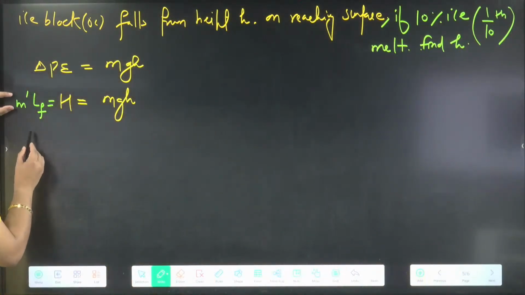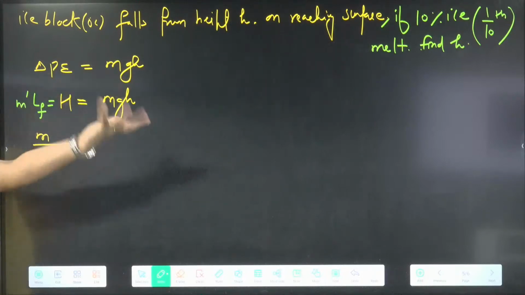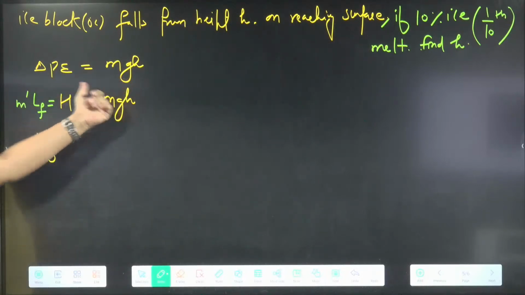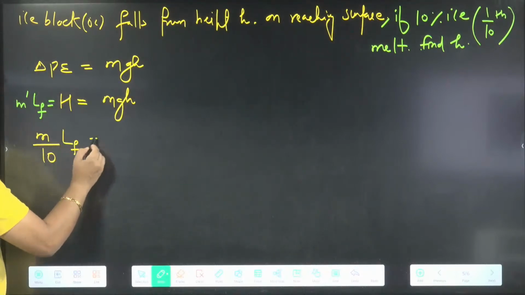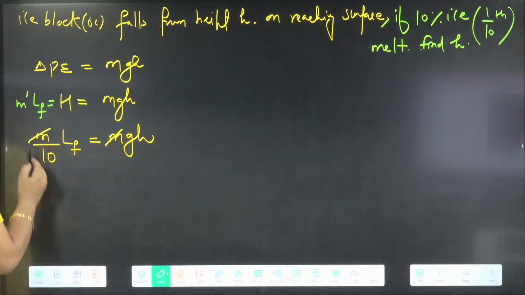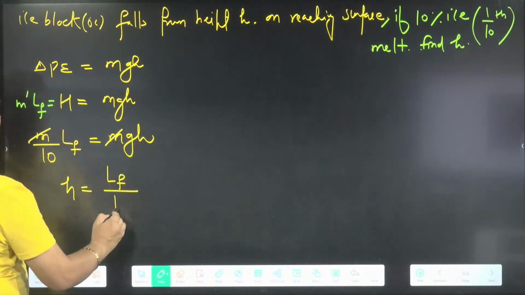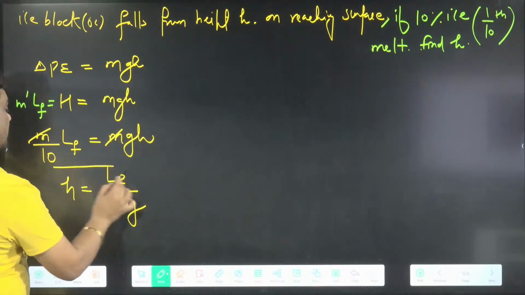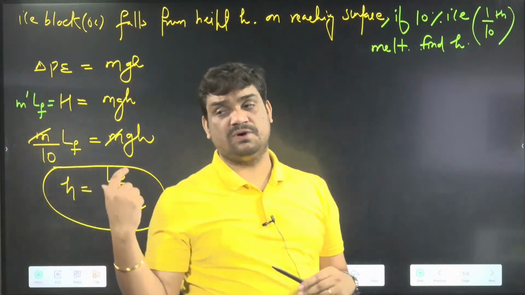So in place of m', what do I have to put here? I have to put m by 10, meaning 1 by 10th of the initial mass. The initial mass I have taken as m. So 1 by 10th means m by 10 into L_f will be equal to mgh. The m's will cancel, so from here it becomes h equals L_f divided by 10g. Now sometimes they ask for the answer in this format. If they're asking for the answer in this format, then very good.